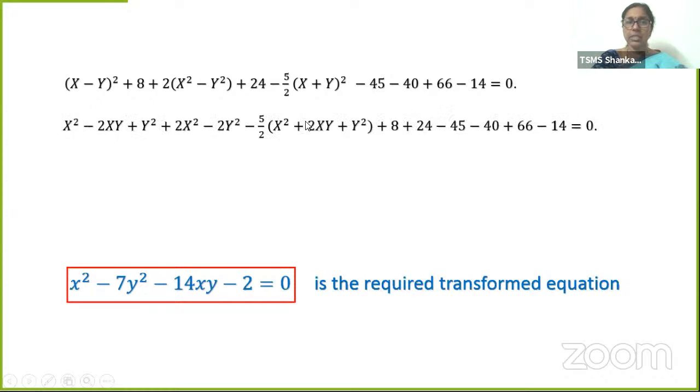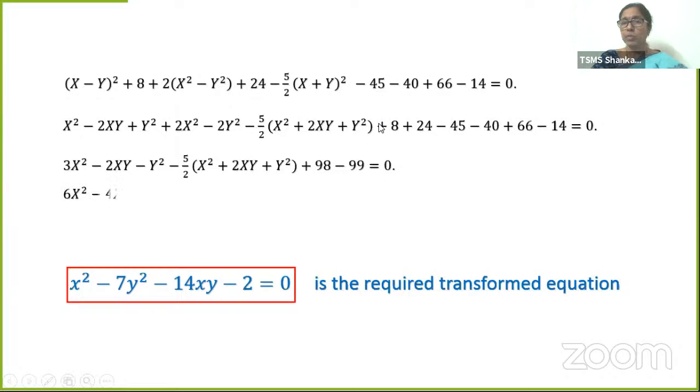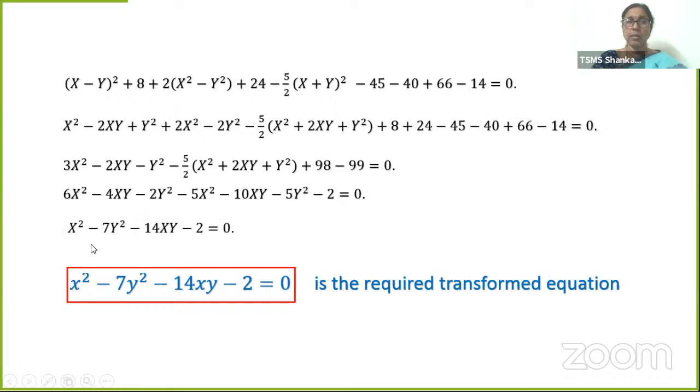Okay, see, these are the simple calculations. I've expanded x minus y whole square, I've expanded x plus y whole square and put all the like terms together. Then all the numericals, I've added all the positive terms 98 and negative terms minus 99, and then took LCM with 2, right? So 6x square minus 5x square, x square minus 2y square minus 5y square minus 7y square, 10 and 4 both minus 14xy minus 2 is equal to 0. That is the required transformed equation.